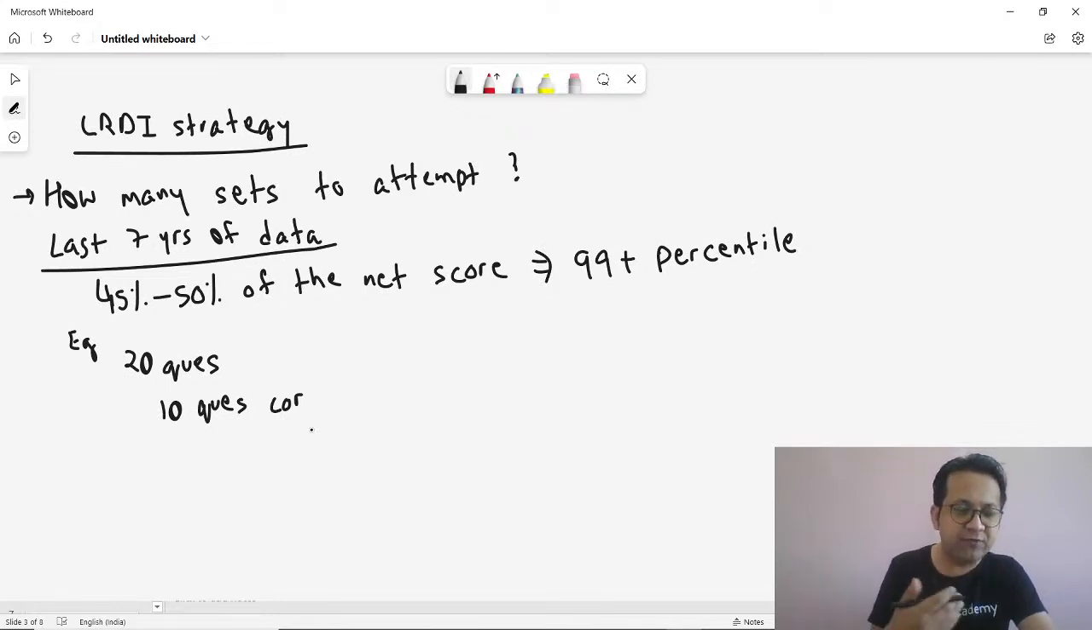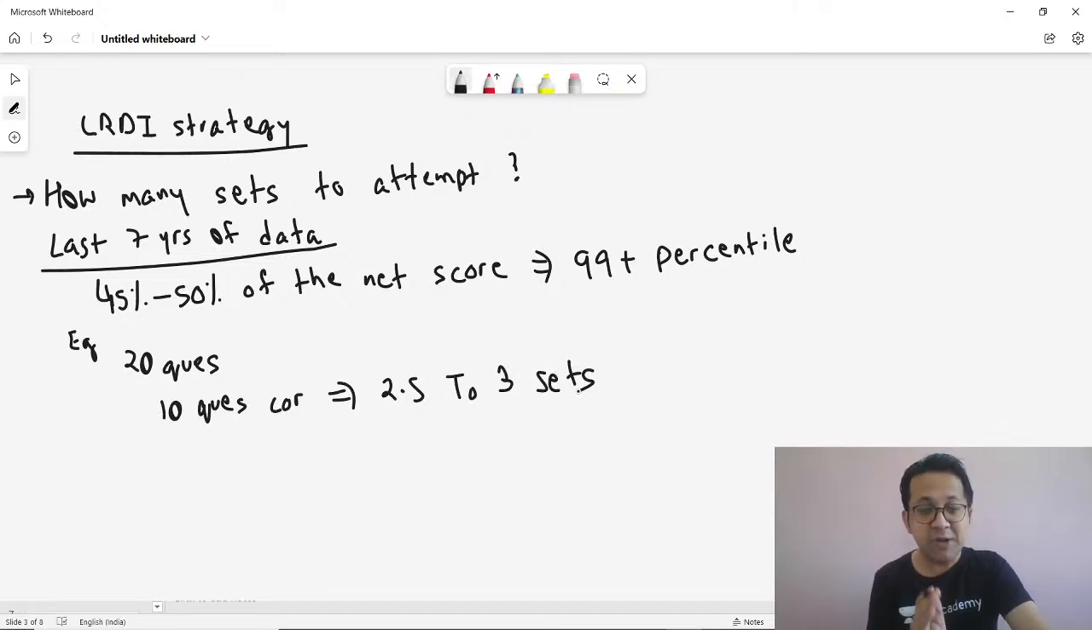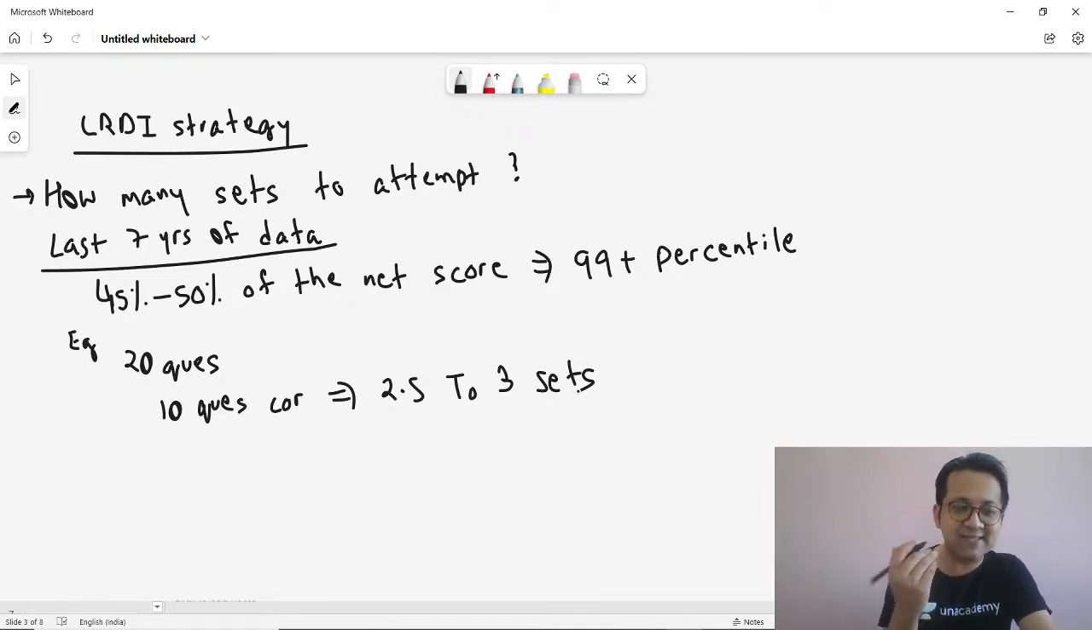If you want to get 50% of the questions correct, that would mean you would want to solve around 2.5 to 3 sets. Assumption here: the difficulty level remains the same as in the last 7 years, and there is not much change in the difficulty level. So if you want to get 99 plus, you would want to get around 10 questions correct.